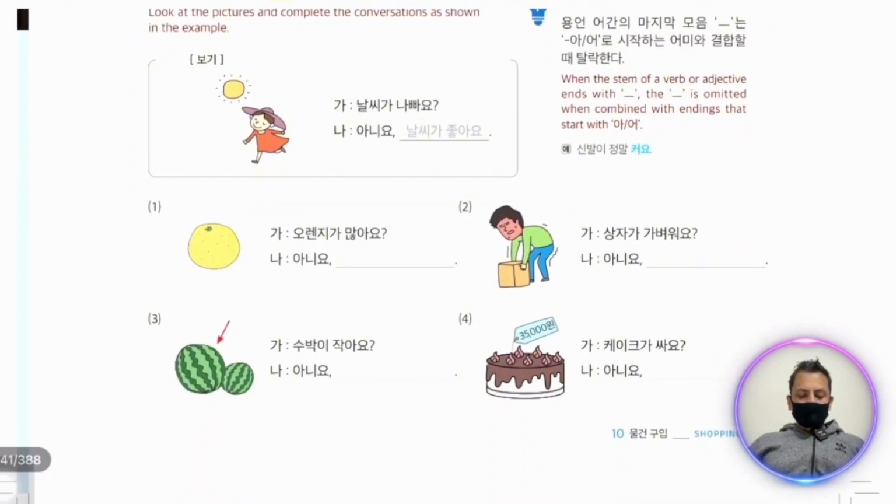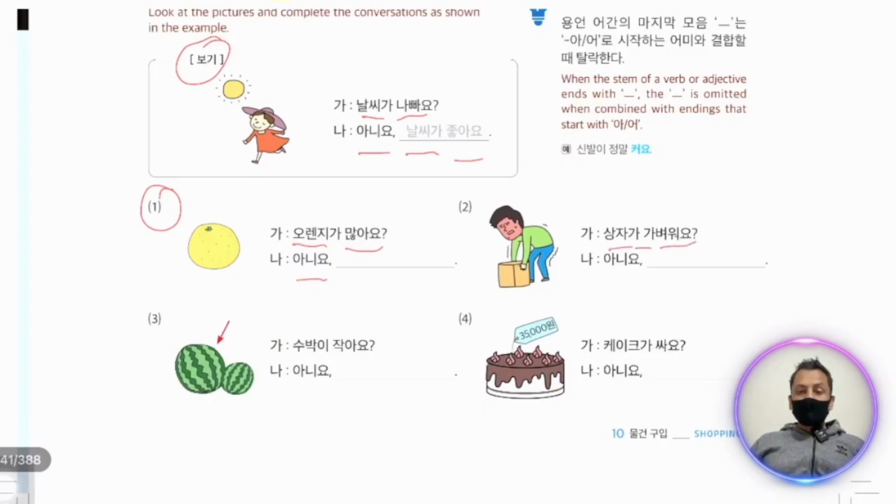Now next we have an exercise. Phogi is Nalshiga napayo. Is the weather bad? Anio no. Nalshiga chuayo. Chuayo is good. The weather is good. Now in picture number 1. Orangiga manayo means there are so many oranges. Anyo no, we can say chokayo. The orange is only a few.